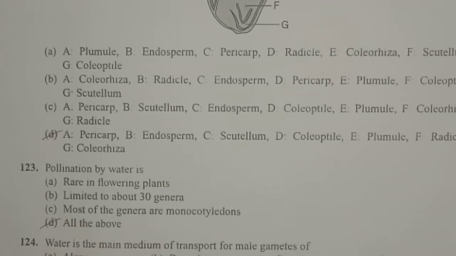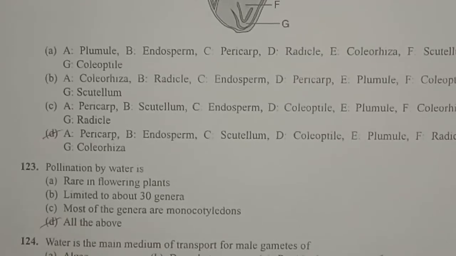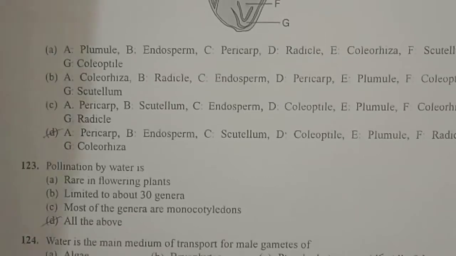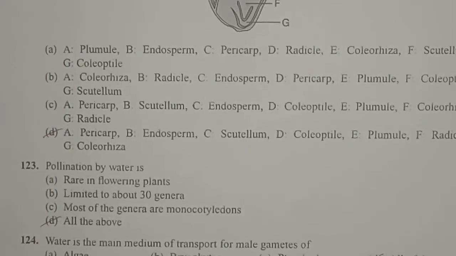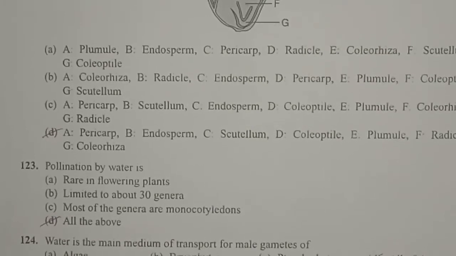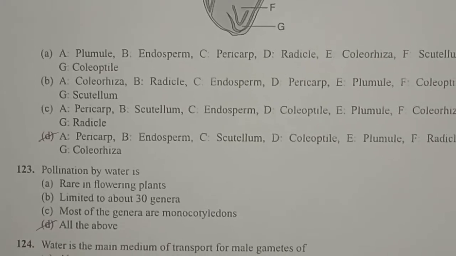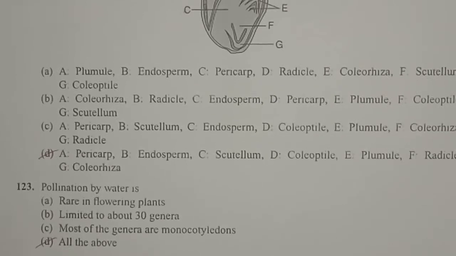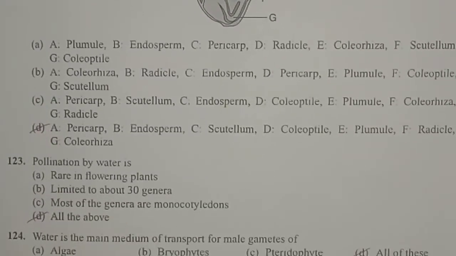Next one, pollination by water is... It is usually rare in flowering plants, and it is limited to only about 30 genera, and most of these genera are monocotyledons.